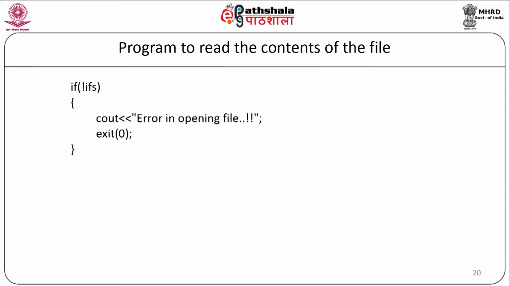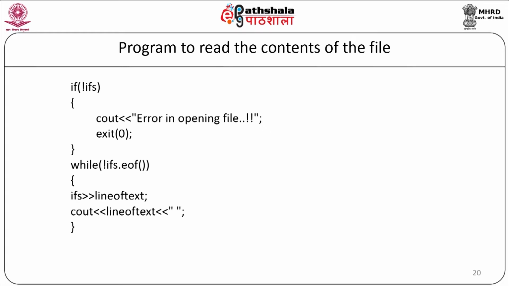So, we will start with our while loop: while ifs.eof() is equal to 0, ifs >> line_of_text, cout << line_of_text, and end of the while loop. So, now this particular program will read the line of text contents from a file and it will display it on the screen. As you can see, this particular statement ifs is the same as a cin statement. Next, cout << "\n". ifs.close will close the file and our main program will end.